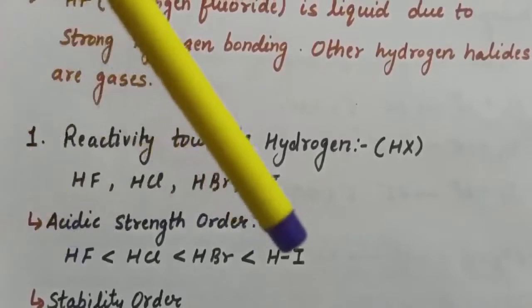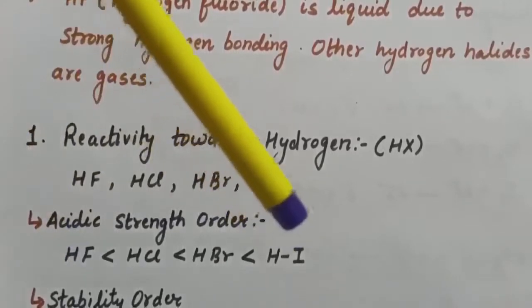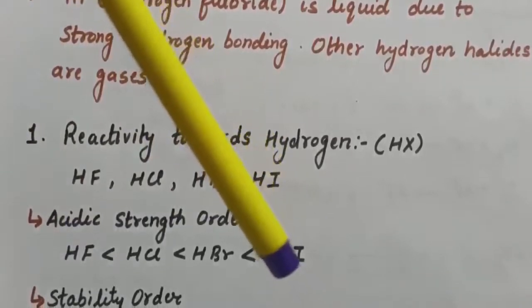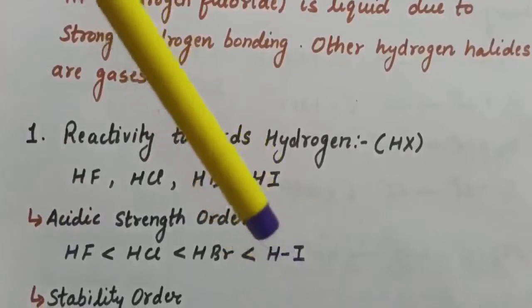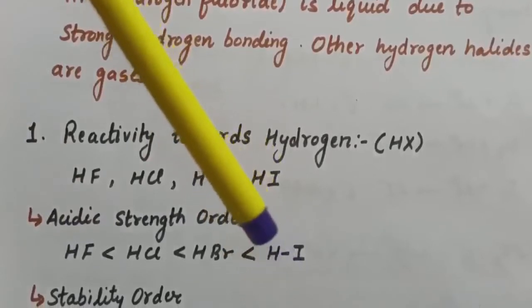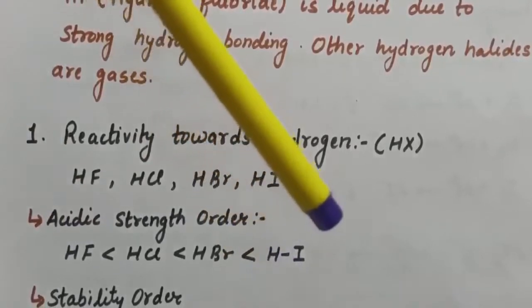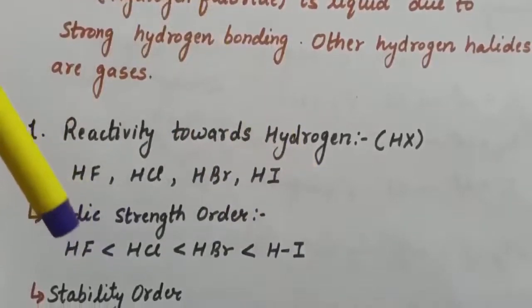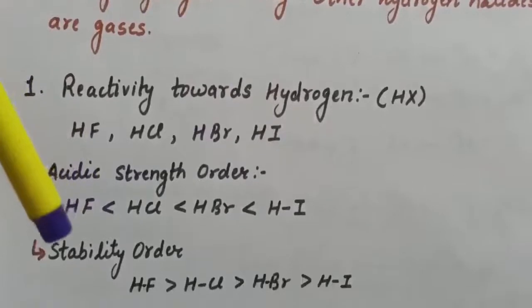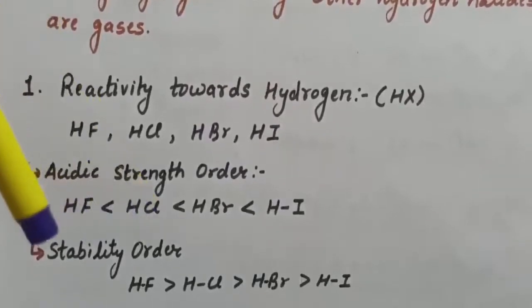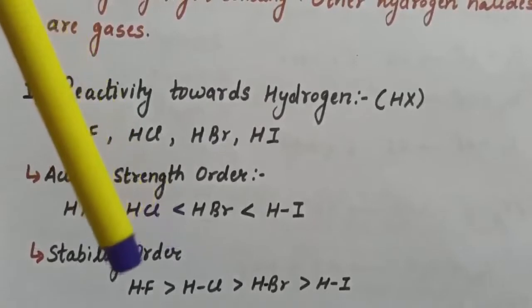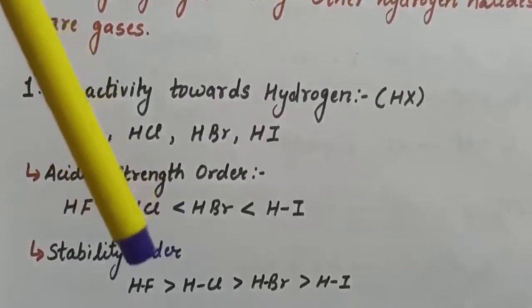Whereas in case of hydrogen iodide, due to large difference in the size of hydrogen and iodine, this bond becomes weaker and this proton can be easily released. That is why hydrogen iodide is most acidic, whereas HF is least acidic. Next is stability order. Again, the stability order can be explained on the basis of hydrogen and halogen bond strength.